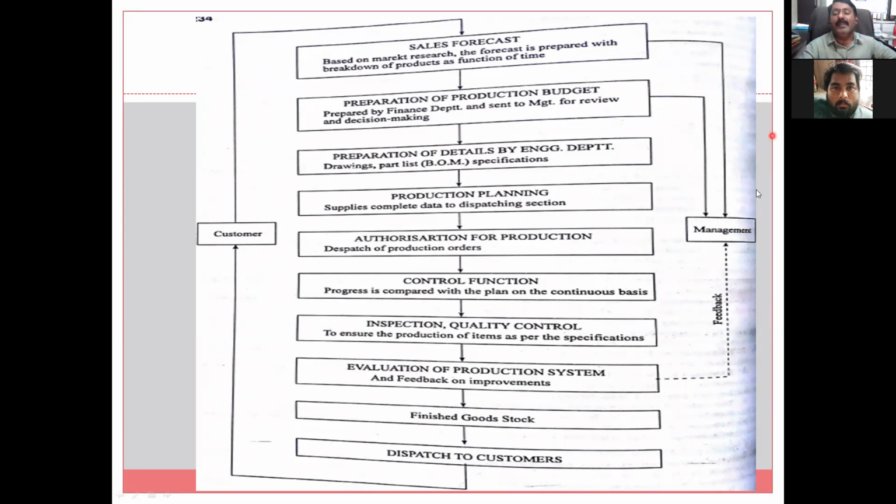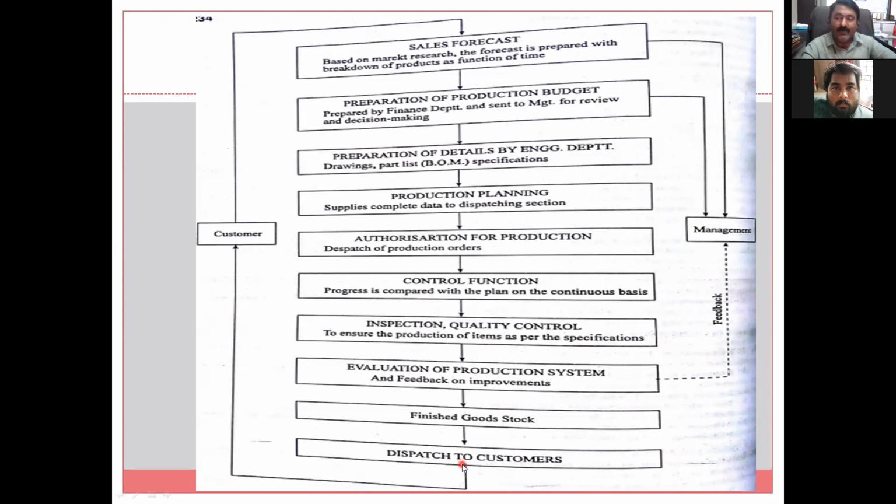Until and unless management know that 1 lakh products are in demand in the market, they will not approve the budget. Therefore, the very first feedback is given to management about the forecast, then budget approval, and then whether our production system has the capability to meet the required demand with appropriate quality, quantity, time, and cost. This feedback is given to management, or if any major changes are required. Then the finished goods will be ready and the goods will be given to our dispatch department.